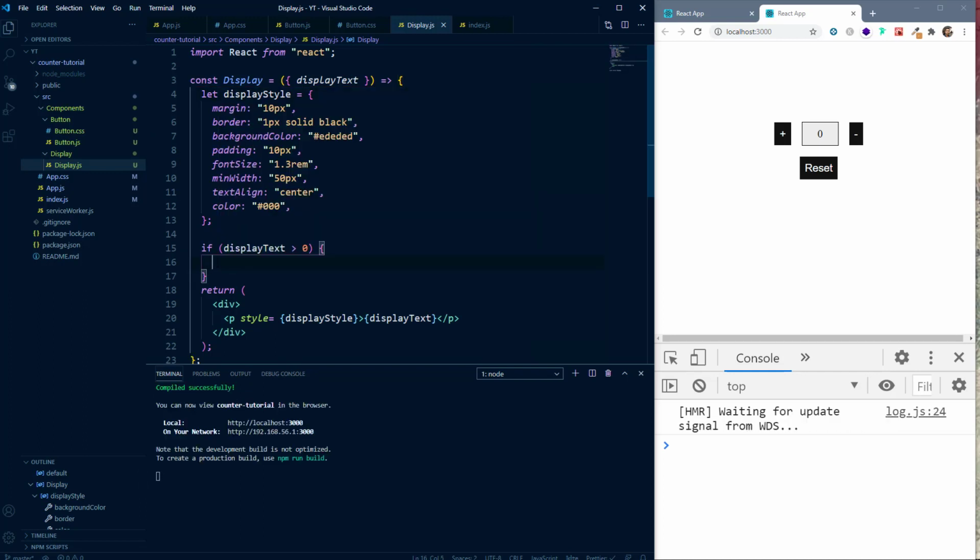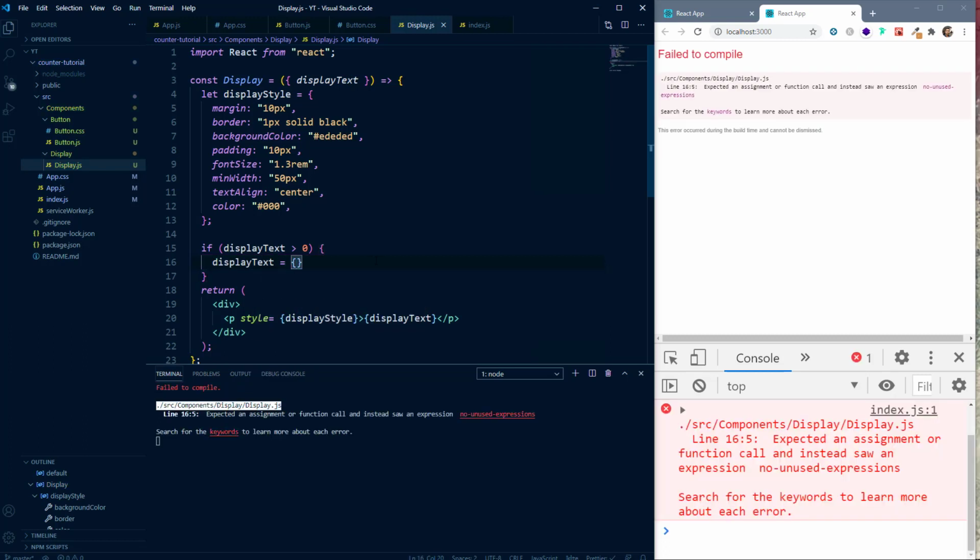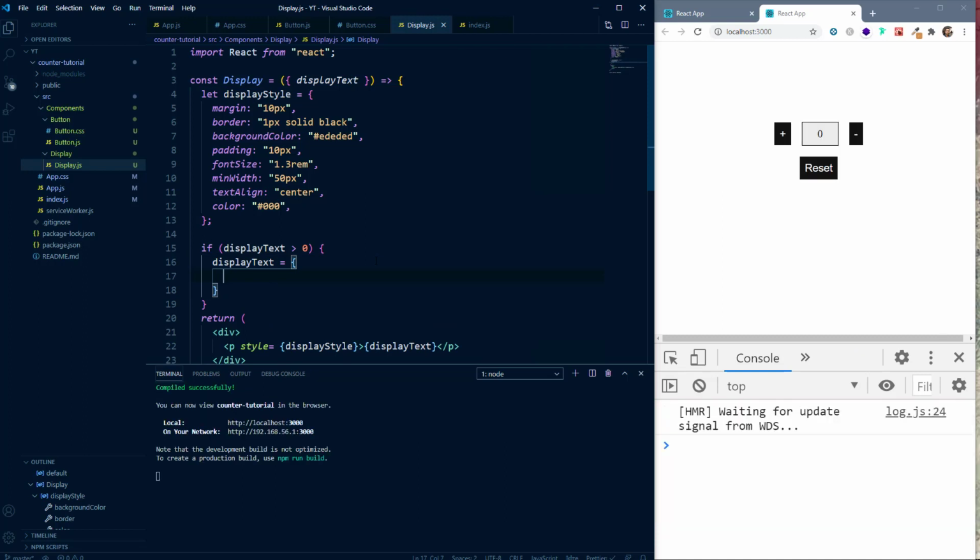And inside here, we will say display style is equal to, and we'll create an object, and we'll use the spread operator to copy everything inside of display style. I'm sorry, it should be display style. So we'll use the spread operator to copy everything which is already there inside of display style.